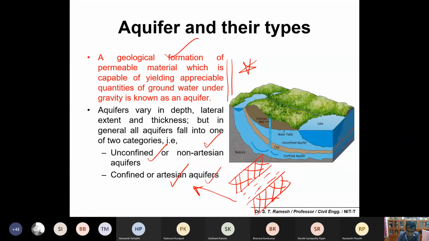Imagine our situation. This is the ground, and below it is a saturated formation of water confined between two impervious layers. The water inside is under a lot of pressure. So what will happen if I open a bore well here? Water will come out freely. That is what is called an artesian aquifer. You would have come across artesian wells.